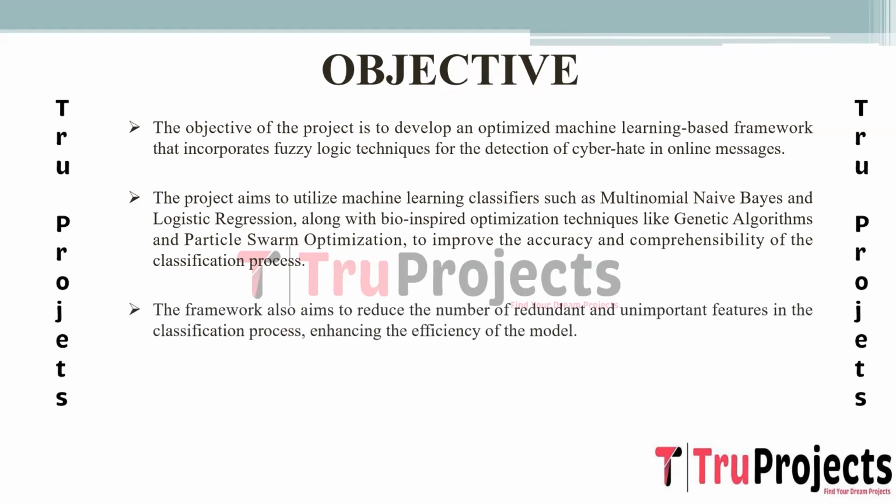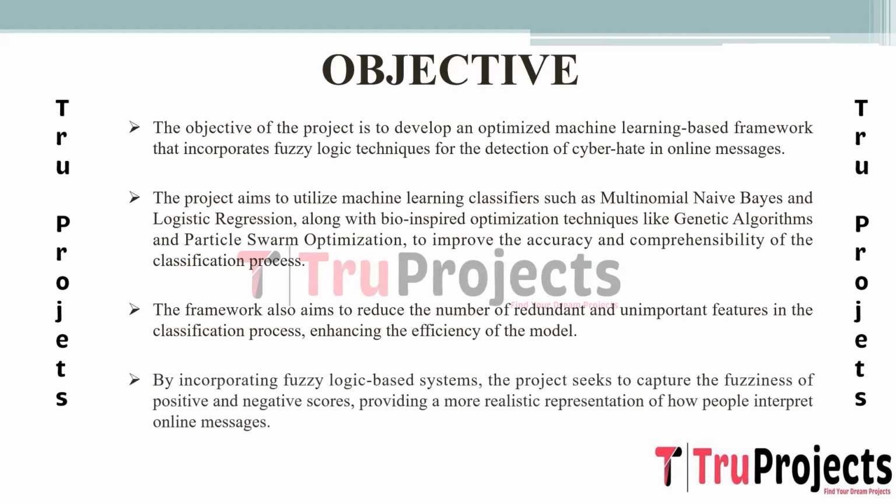Another key aspect of the framework involves streamlining the classification process by minimizing redundant and less impactful features. This process of feature reduction significantly enhances the efficiency of the model as it focuses on the most relevant data points for effective cyber hate identification.